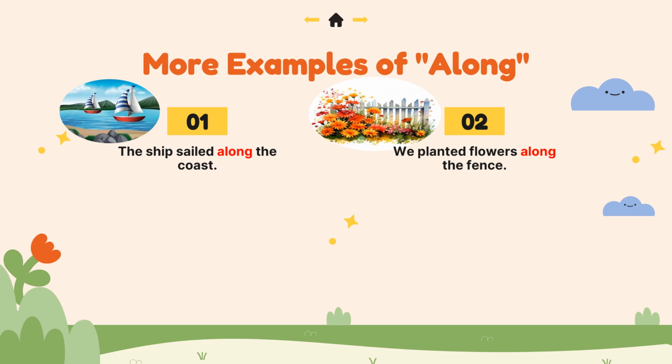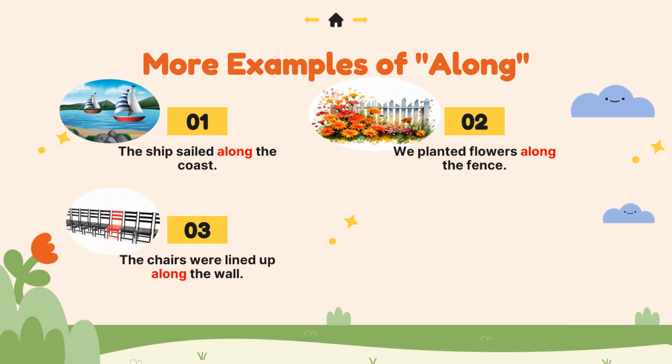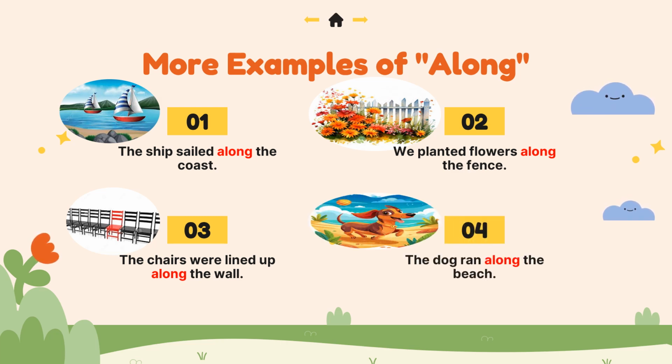Next example is we planted flowers along the fence. The flowers were arranged beside the fence, stretching from one end to the other. Next is the chairs were lined up along the wall. That means the chairs were positioned or placed in a row near the wall. And the last one is the dog ran along the beach. Here, the dog ran close to the shoreline following its path.